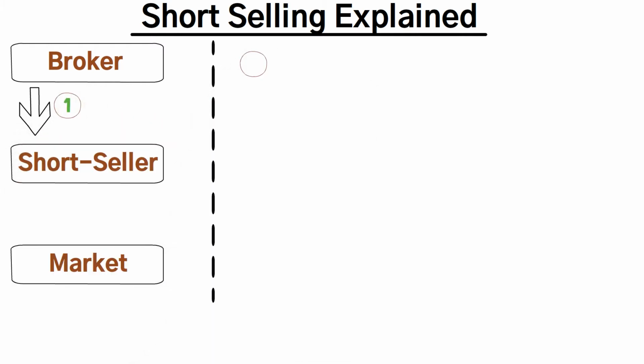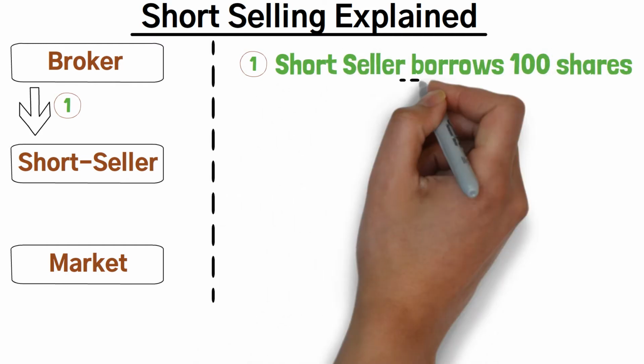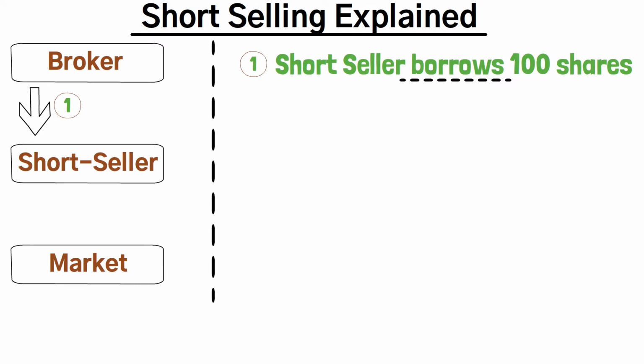First, the investor or the short seller borrows some shares from the broker. Let's say he borrows 100 shares from the broker. Now focus on the term borrows and not purchases. Thus he doesn't pay the full price of the shares, just the interest amount based on the tenure which is agreed upon. That means that those shares are not his own and have to be returned back sometime in future.